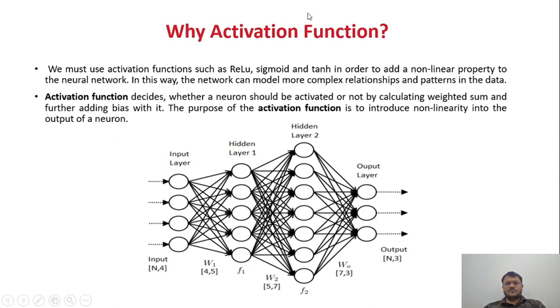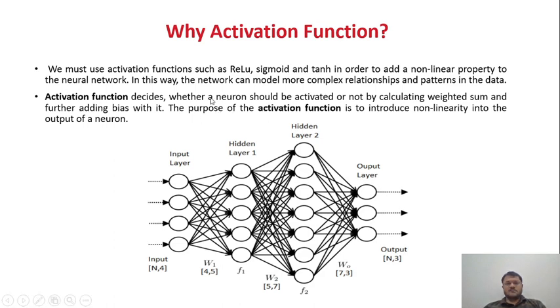Why are we using activation functions? We must use activation functions such as ReLU, sigmoid and tanh in order to add a non-linear property to the neural network. In this way the network can model more complex relationships and patterns in the data set, because with linear data it is very difficult to get complex relationships and patterns. But with non-linear data, we can easily predict more complex relationships and patterns, so that the model learns internally more different combinations of the data, which will be helpful when we predict the value.